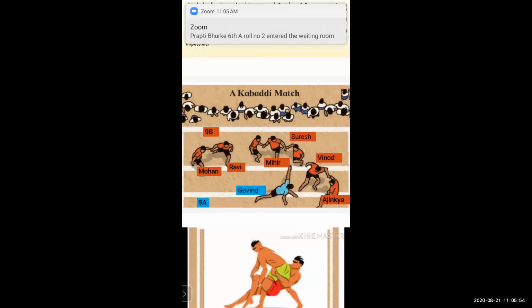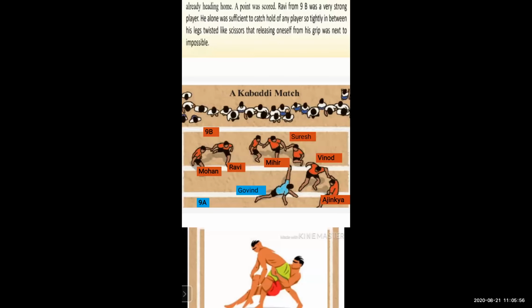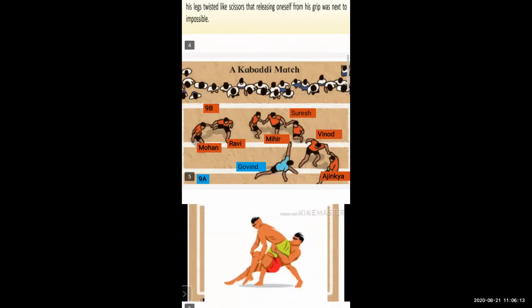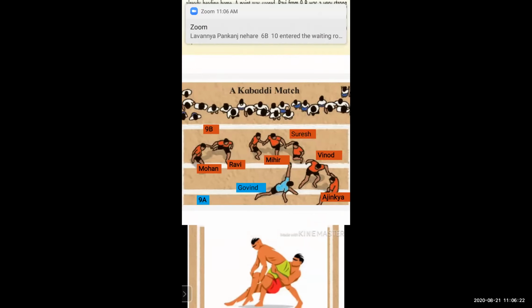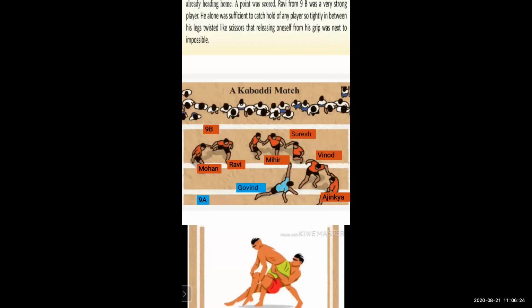Now here, student, ninth A was not too happy because in ninth B there are so many good and strong players, and to beat them is very difficult. In ninth B there is Ravi. Ravi is a very strong player. He was able to hold each and every player tightly.